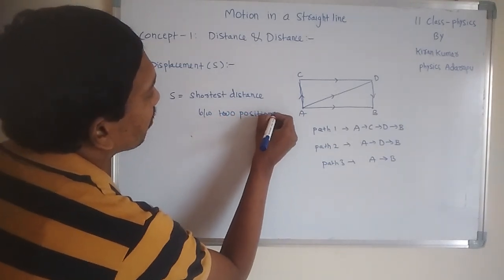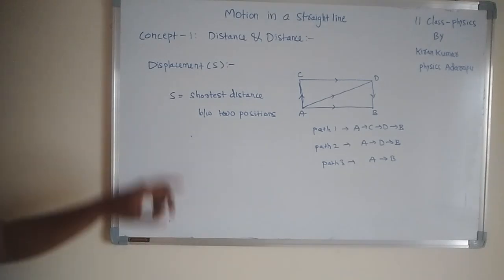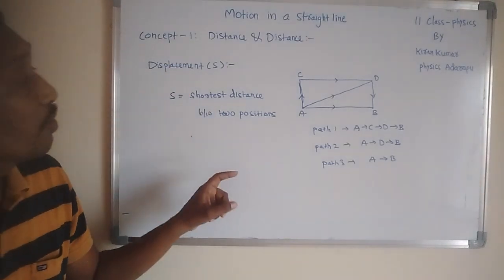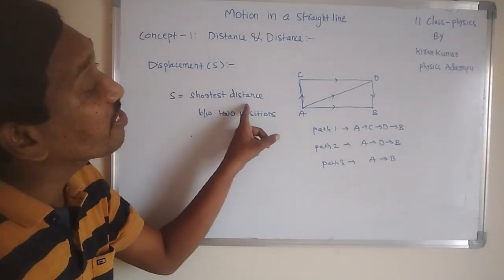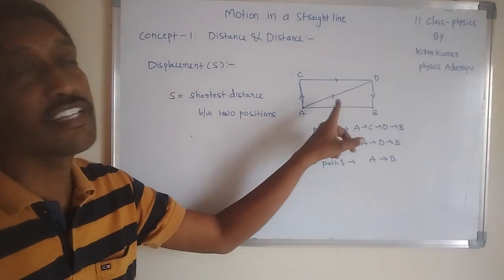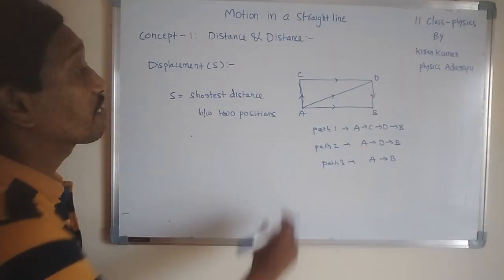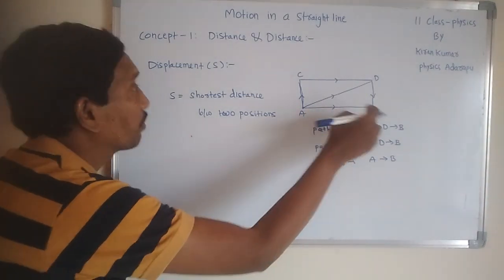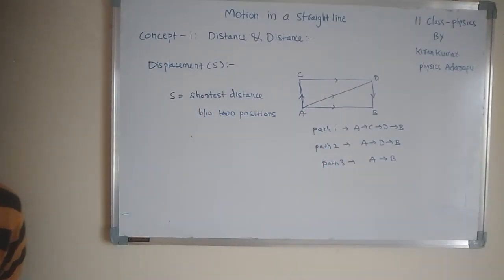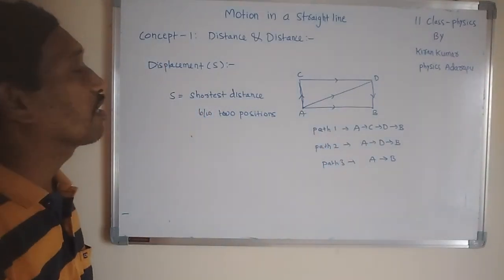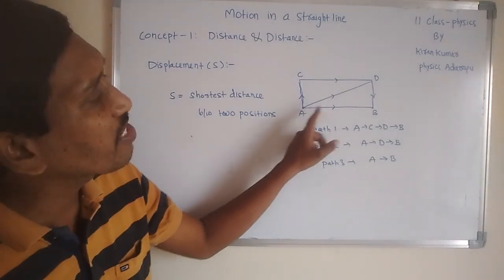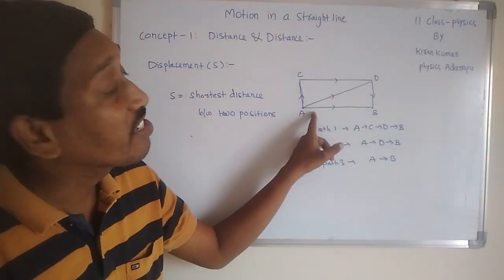Shortest distance between two positions is called displacement. When the body maintains a specified direction, it has both magnitude and direction. That's why it is considered a vector. This is about the displacement. Here only position is changed, but direction is the same.